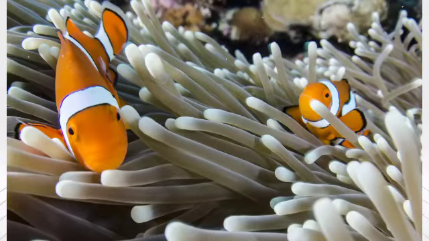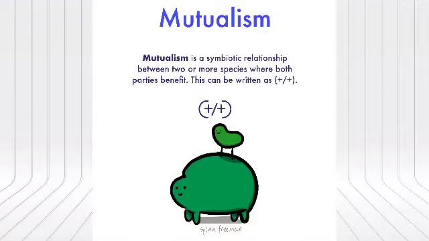And the last example of commensalism is between the sea anemone and a clownfish. Now this sea anemone has stinging tentacles, and these stinging tentacles give protection to the clownfish, because the predators of this fish will not come close to these stinging tentacles, and in that way the clownfish gets protection. That means they are getting benefit, while the sea anemone is not getting any benefit or harm.